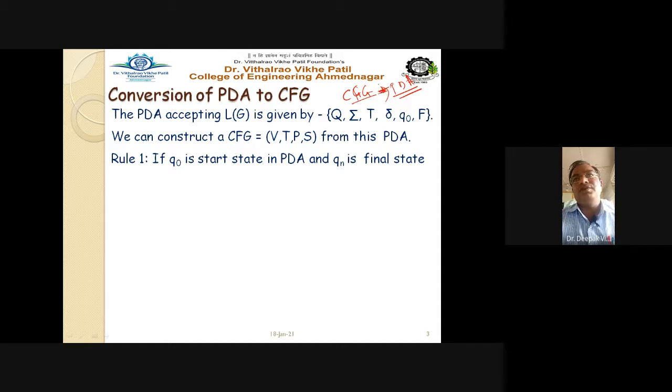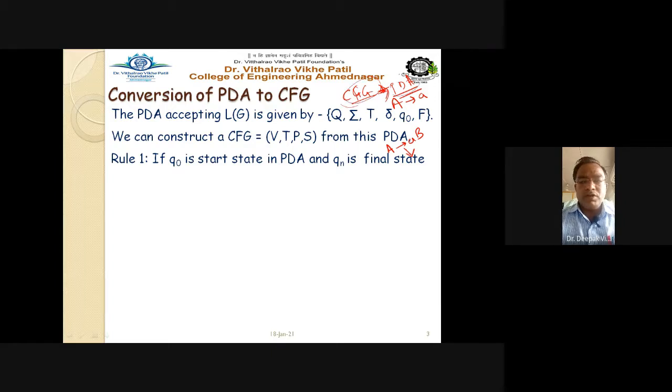The logic is given, the rules are given, and according to the rules, if the grammar rule is in a particular format, say for example A gives AB, then we know how to write down the instantaneous description. All these rules we have studied, and we saw some examples of how to convert the grammar into the PDA.